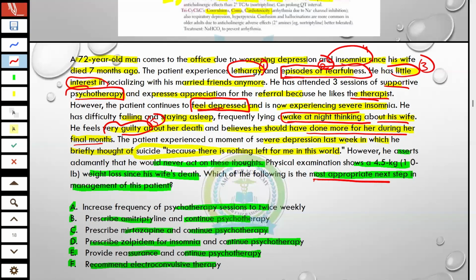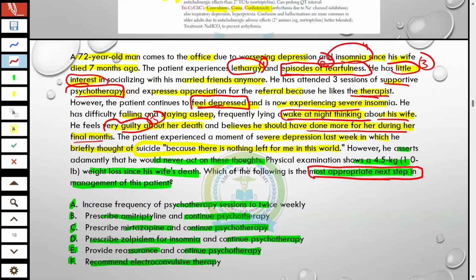The important thing is the most appropriate next step, not the definitive step. According to this situation, you have to manage the patient. As I explained, we will never go directly for ECT. ECT is the last ray of hope, and so far the patient has only tried psychotherapy. So this is ruled out.